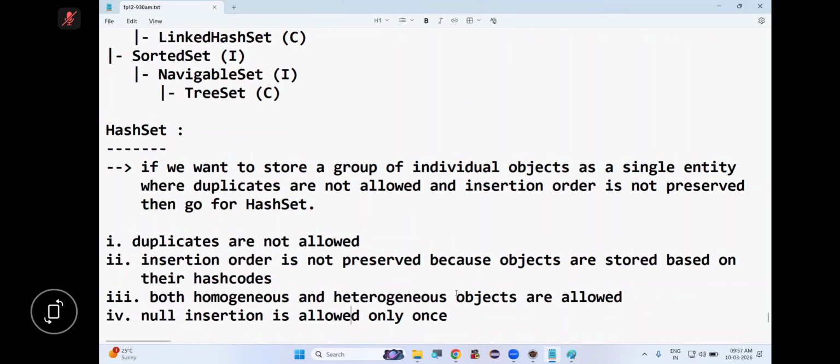Everyone? Okay. So if you understood this, let's see how to create an object of HashSet. Shall we? So to create an object of HashSet, we have to use constructors. So let's see in the API document what constructors are there in HashSet.